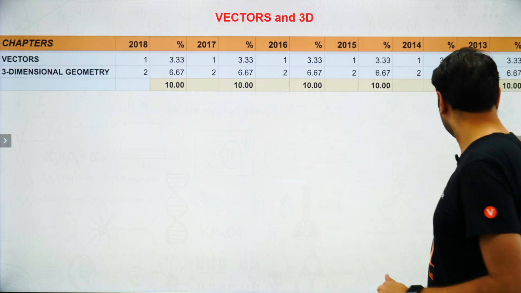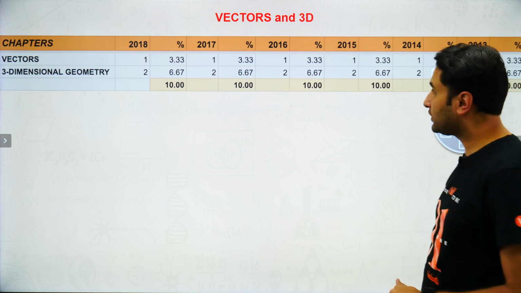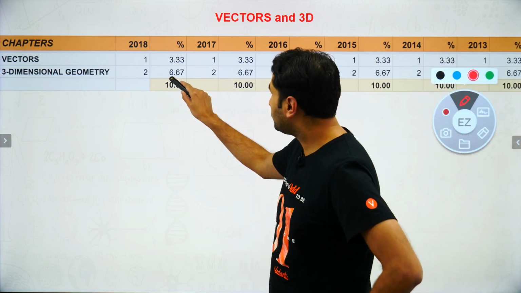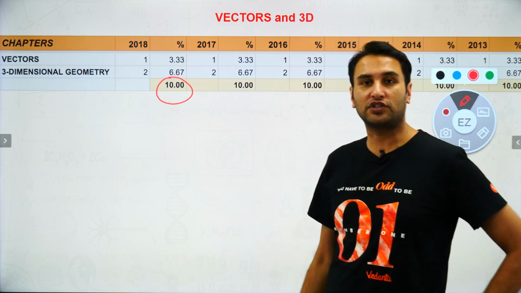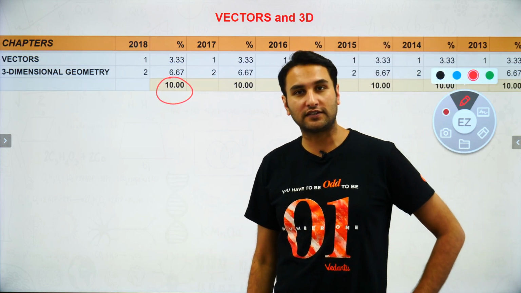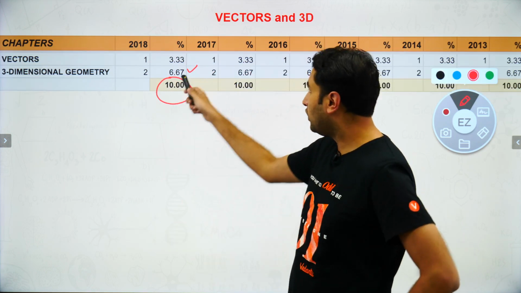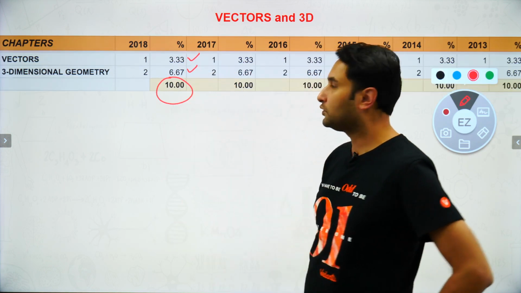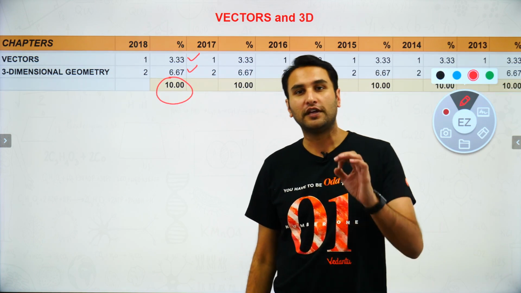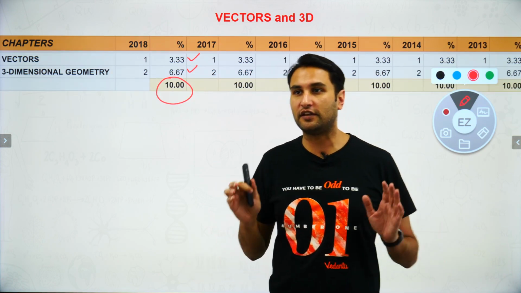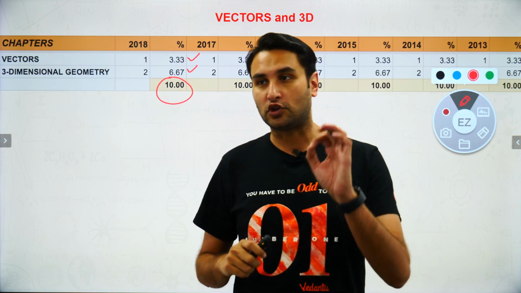As I've been telling you, vectors is a very important topic, and you get almost 10% of the questions in JEE from vectors and 3D. A higher percentage of the questions come from 3D, almost 7%, and almost 3% of the questions come from vectors. So hence it is a very, very important topic.